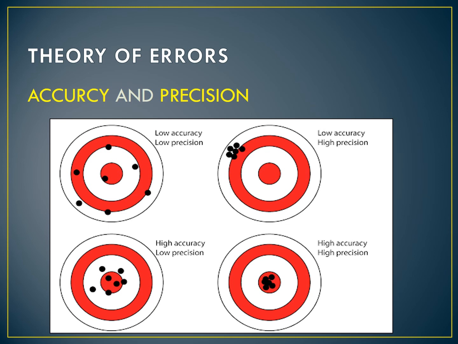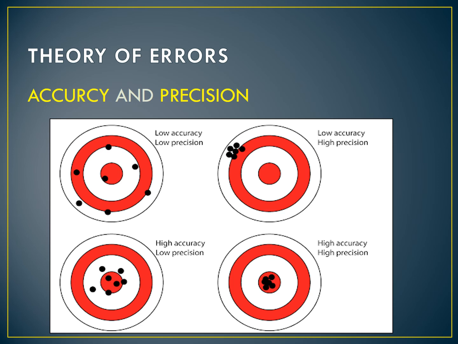See the next diagram. It is not in the center, but every bullet went to the same place. Everyone is in the same place but not in the center, so it is not accurate. It did not go to the center, but where did they go? All of them went to the same place. So if they all come the same, what is it? Precise. It's low accuracy and high precision.